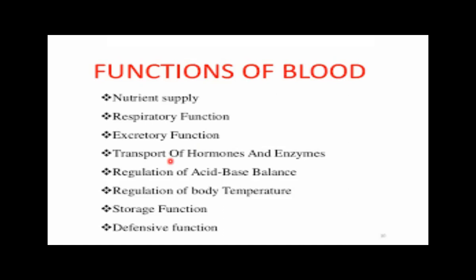It transports the hormones and the enzymes. It regulates the acid-base balance, which we call pH. It regulates the body temperature, that is thermoregulation. You know that the body temperature of the human is within a narrow range of 37 degrees centigrade because we are warm blooded. And it has a storage function, sometimes, for example, in the form of various molecules, and it has a defensive mechanism because it contains antibodies.